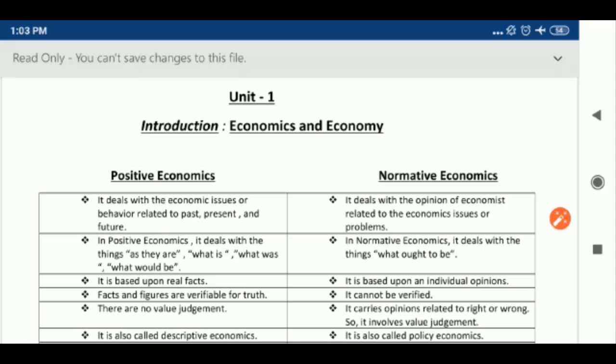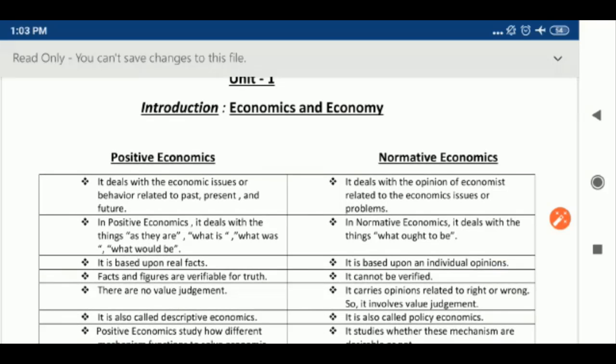Positive economics is objective and fact based. It means whatever issues we are discussing in positive economics, it always covers facts and figures, not any opinion. It is based upon objective issues. So a positive economic statement must be able to be tested and proved, or it can be disproved. It means whatever issues come under positive economics can be true or can be false also.